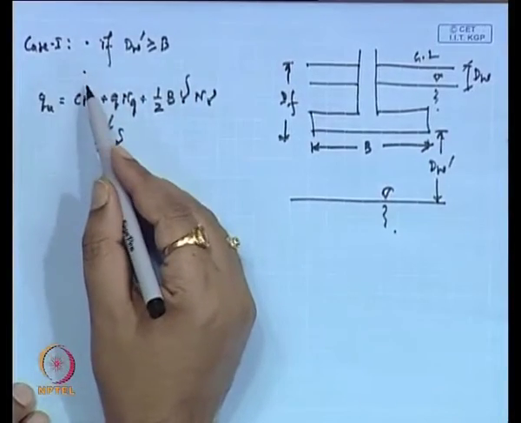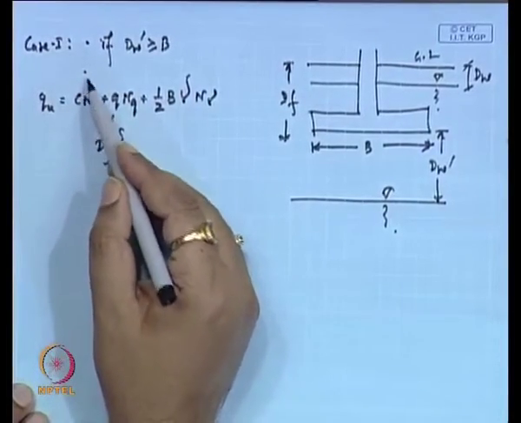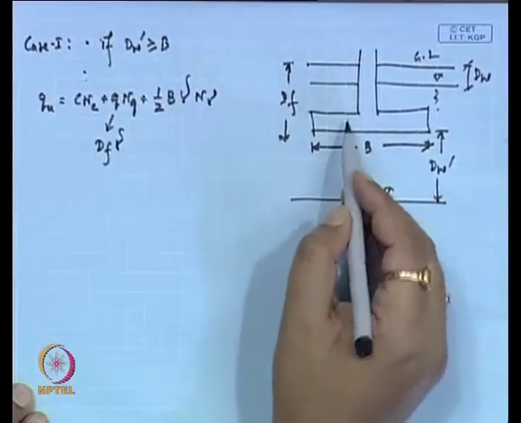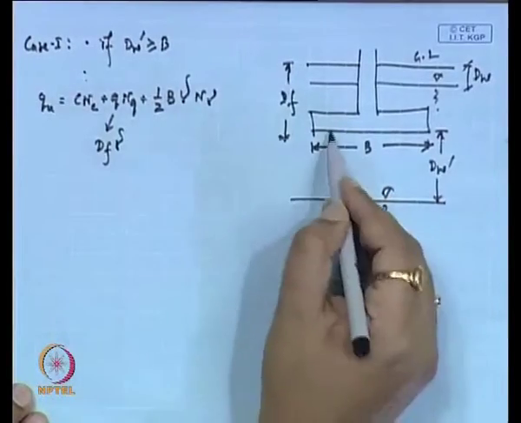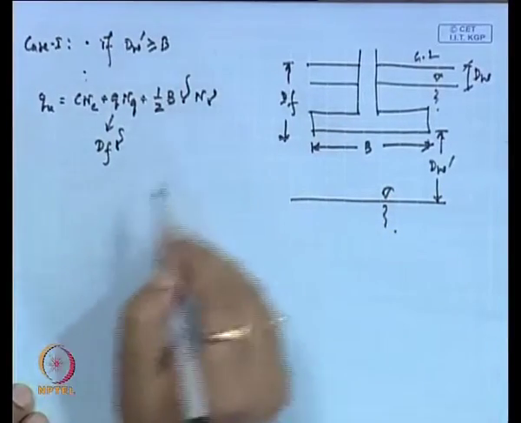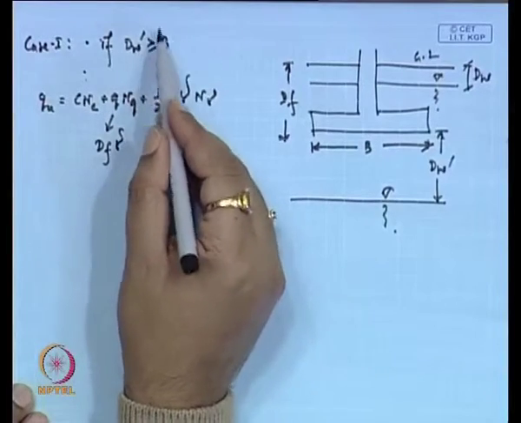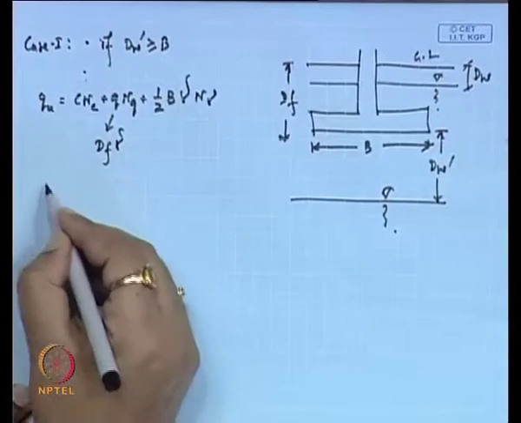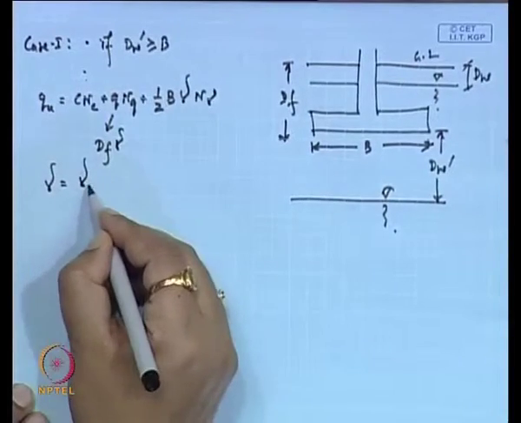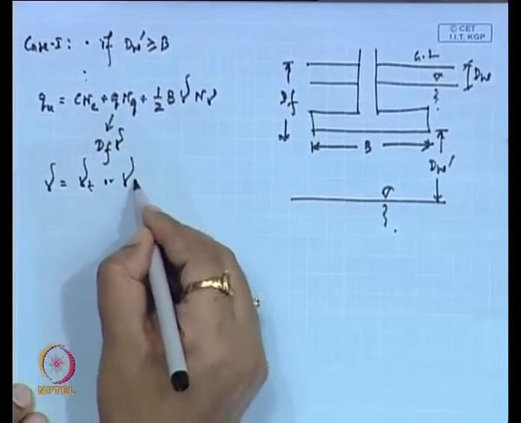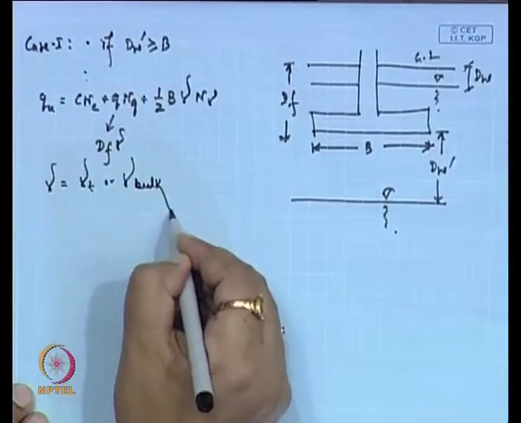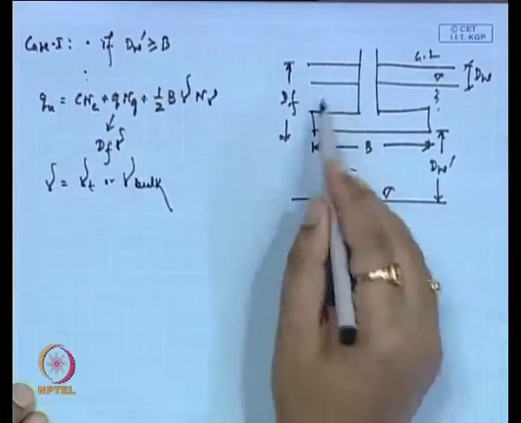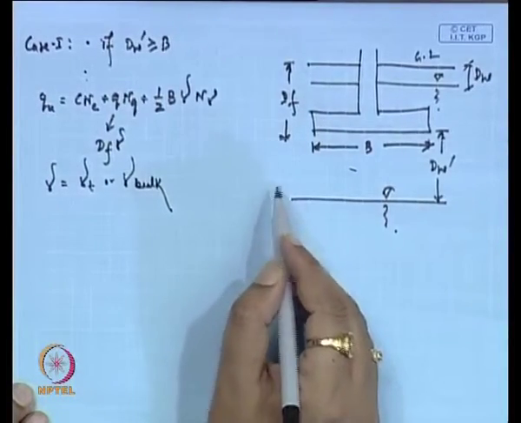So this is the first term, second term and third term. The second term has one gamma, which is above the foundation base, and the next one is below the foundation base. Now, in case 1, if d_w' is greater than or equal to B, then gamma will be gamma_T or gamma bulk, the natural unit weight condition.